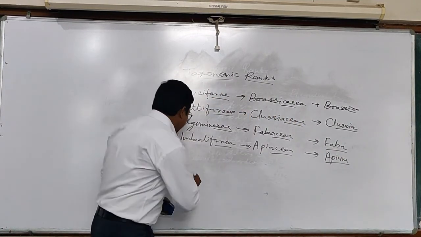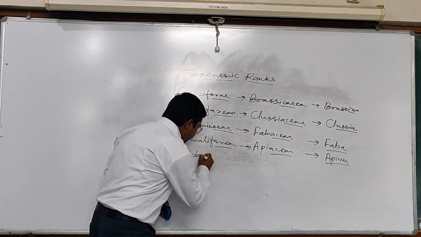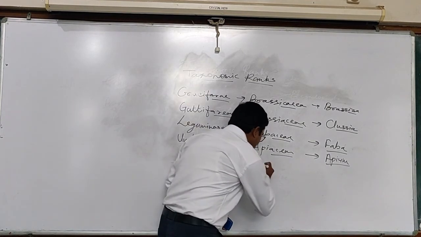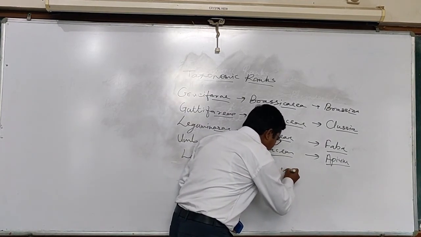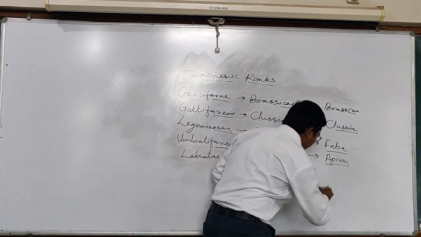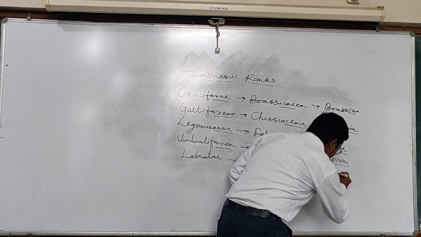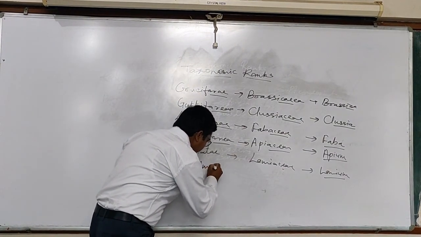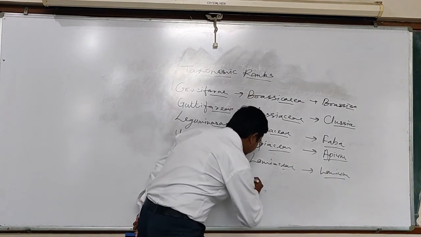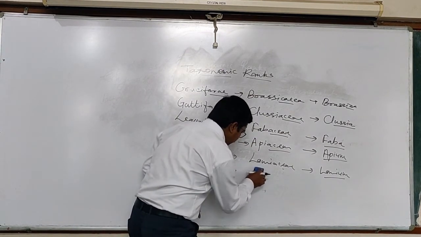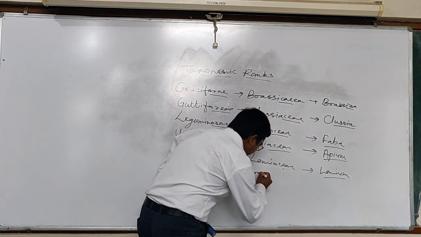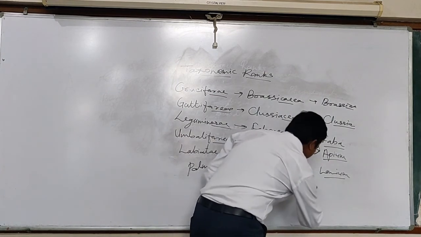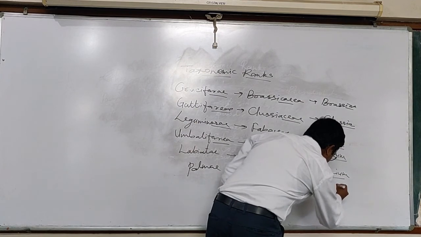One more family is Labiatae, and its name is changed to Lamiaceae from the type genus Lamium. One more family is Palmae, and it is changed to Arecaceae from a type genus Areca.